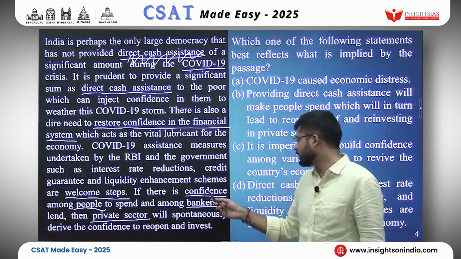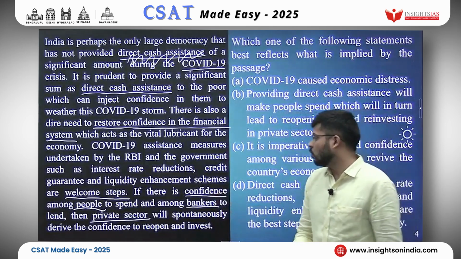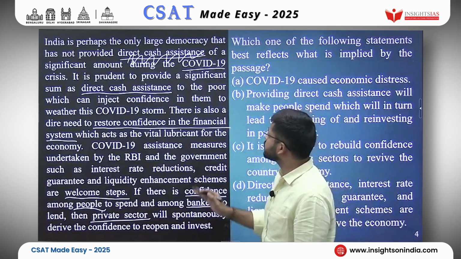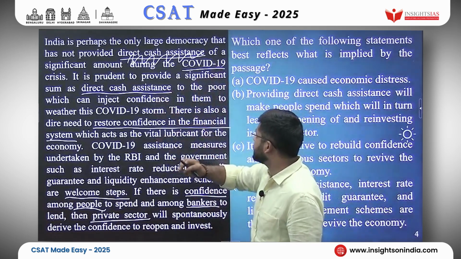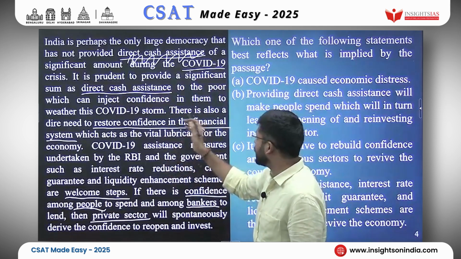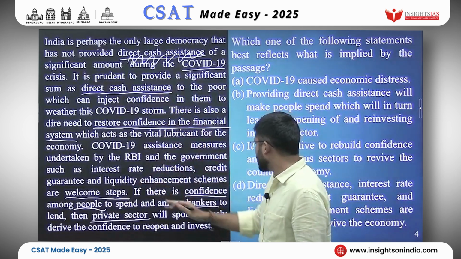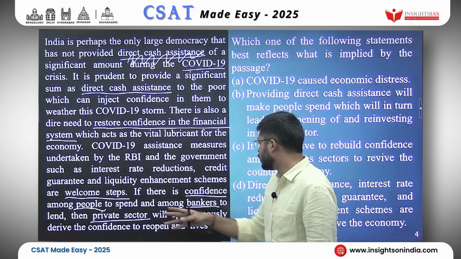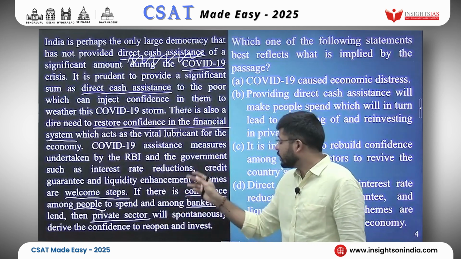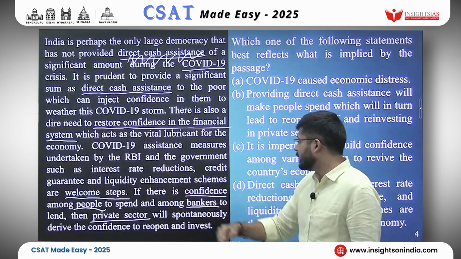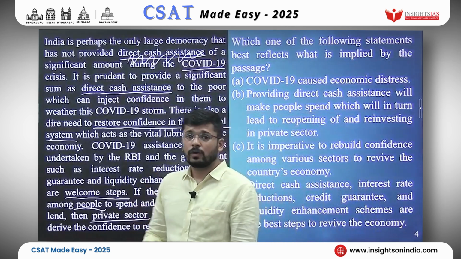In this one sentence I underlined 4 terms: COVID-19 direct cash assistance, restore confidence in the financial system. We have taken some welcome steps, and we need to boost confidence in people. If there is confidence among people and bankers, then the private sector will also gain confidence.